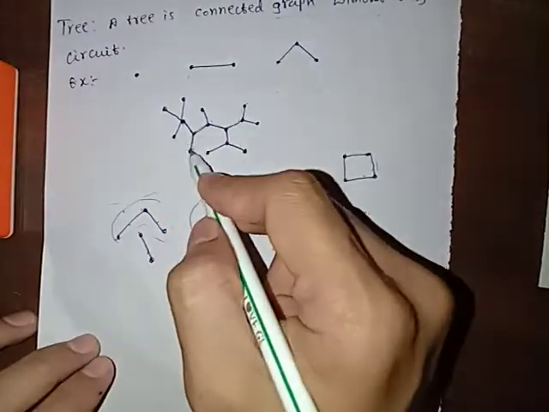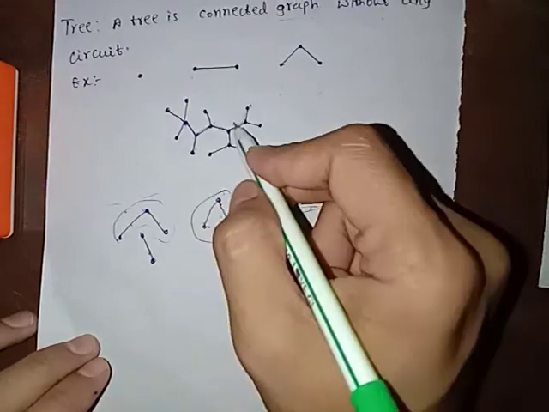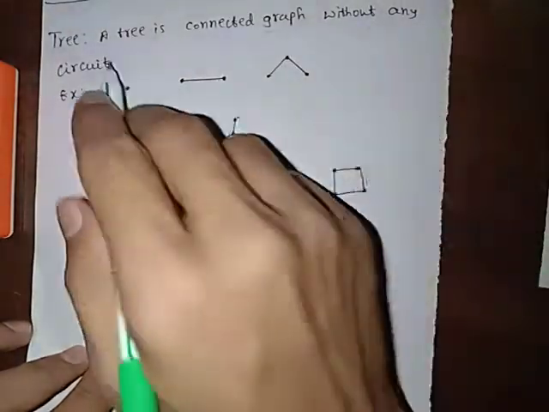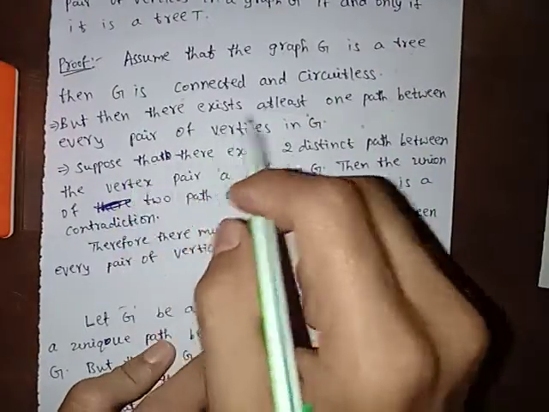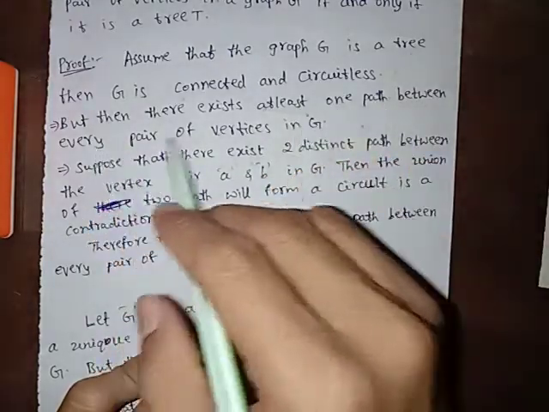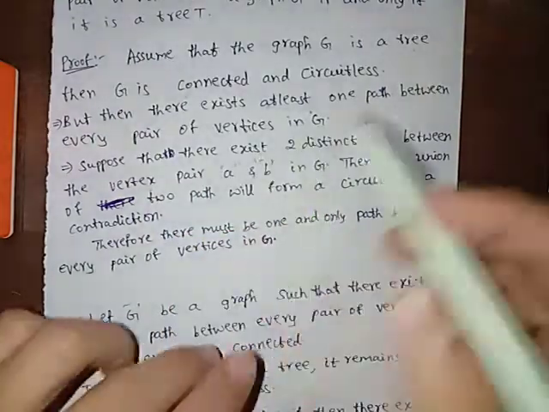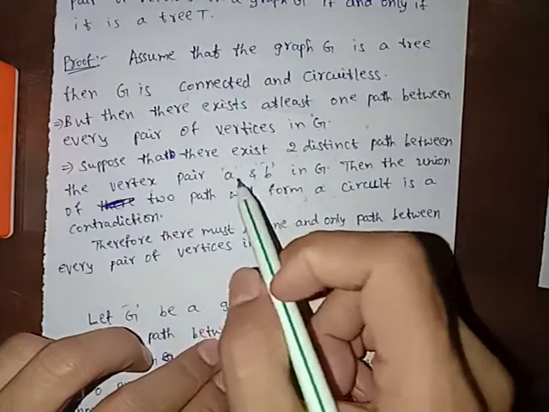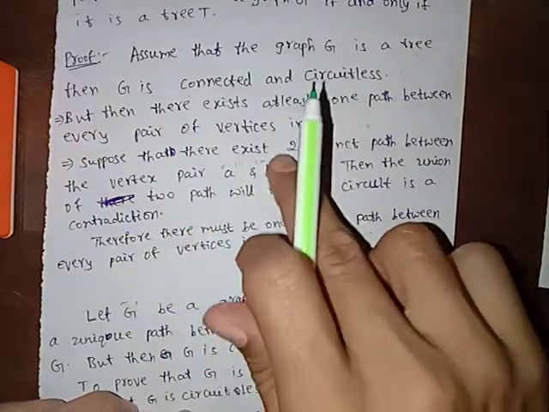If there is no path from here to here, that is disconnected. If there is no edge, then there is no path. But it is impossible, since it is a tree, it is a connected graph. Since it is a connected graph, there is at least one path. There exists at least one path between every pair of vertices in G. Now suppose that there exist two distinct paths between vertex pair A and B. A and B are any two vertices.